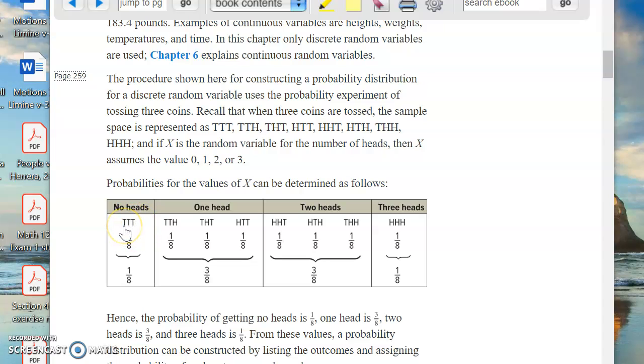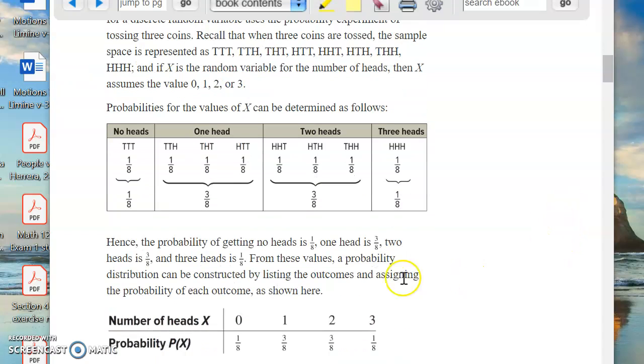There's 2 possibilities for the first toss, 2 possibilities for the second toss, 2 possibilities for the third toss. So you remember our rules of multiplication, or our rules when we learned how to count. This was one of our multiplication rules. If they're independent events, you simply multiply. So it's 2 times 2 times 2 possibilities. 2 times 2 times 2 is 8. So that's how we get the 8 in the bottom there.